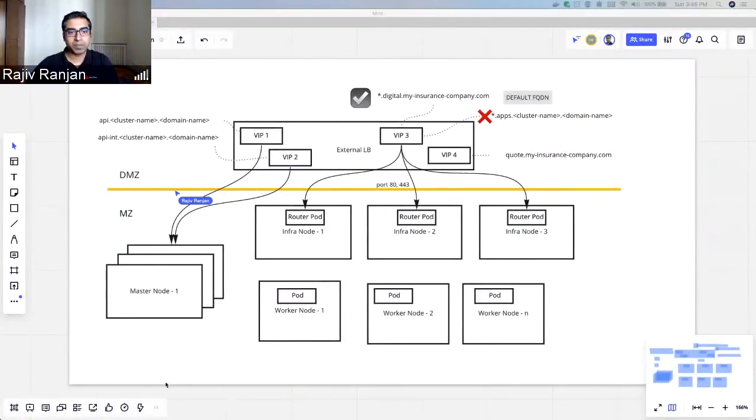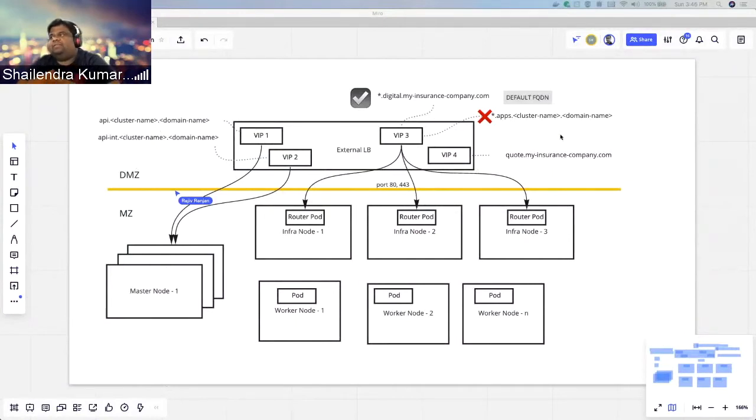Yeah. So what you see is a high-level architecture block diagram of the OpenShift cluster. In the lower end, what you see is a master node and all the hosts that have been deployed. And on the DMZ, there is a hardware load balancer. By default, we know the API and API-int domain names are required, with the cluster name dot domain name, as well as star dot apps.